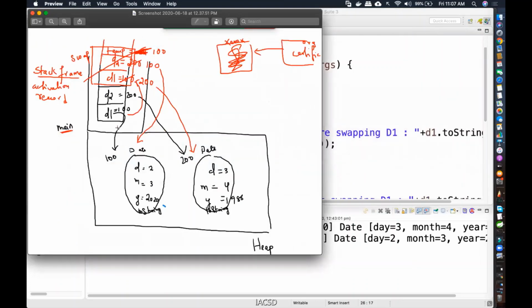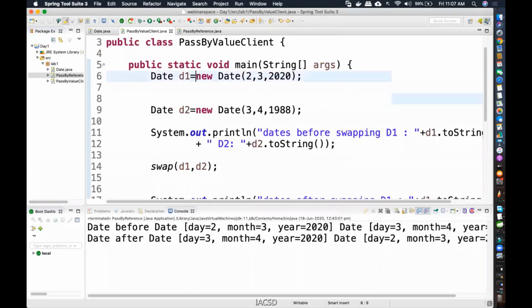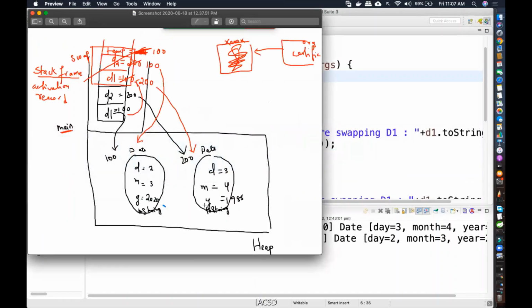Now, see this. When we first created, this is the first object that we created, and this is the second object that we created. All objects in Java are created inside heap space. All objects dynamically at runtime. That means just you writing this particular line will not create the object until you actually run the program, right? So when I run the program, that is when the object is being created inside the heap. So dynamically at runtime, these two objects are created.